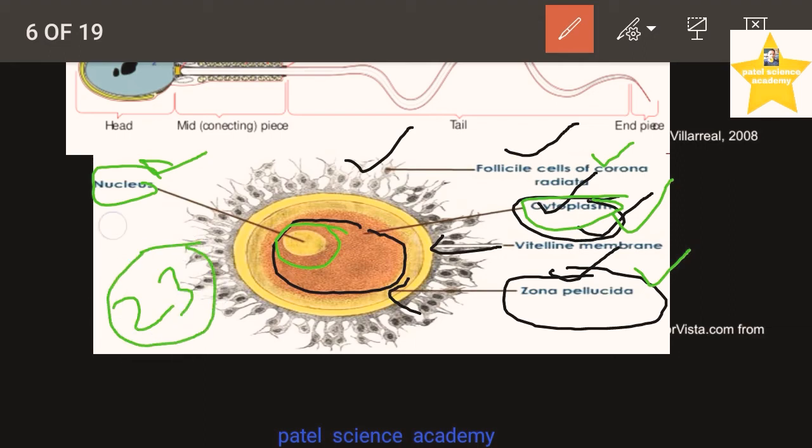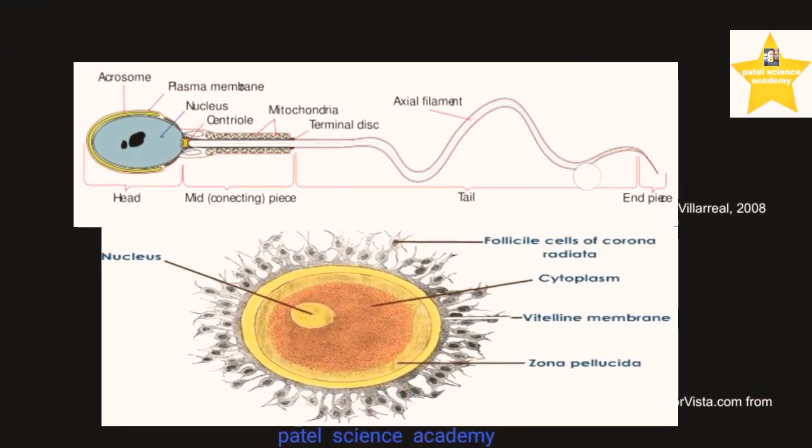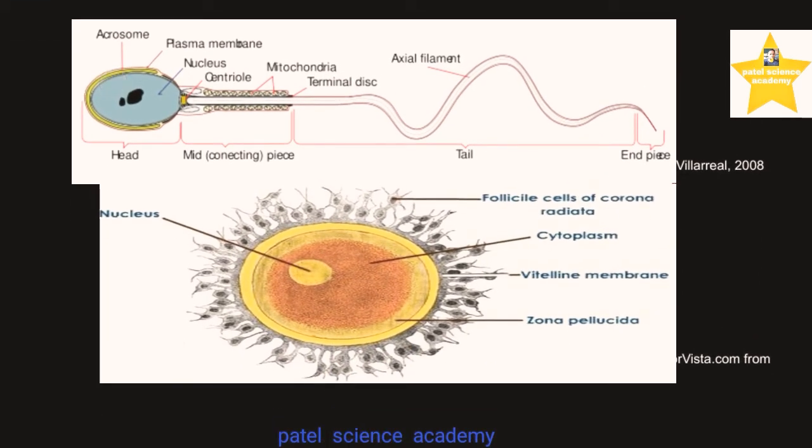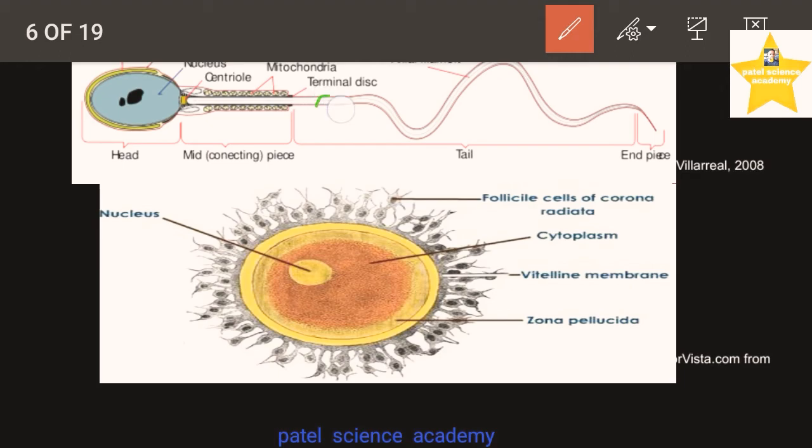As you know, this is present in the female body, that's why it is called female gamete or egg or ovum. And about the male gamete I explained to you before. As you know, that is sperm. Sperm means the male gamete having 23 chromosomes, which is called a haploid cell, indicated by single N. And ovum is the female gamete.